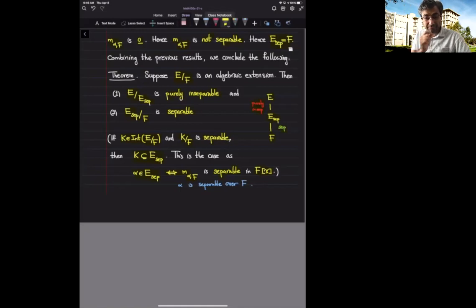This is not the case for normal extensions. If E over F is normal, then E over every intermediate subfield is normal. But an intermediate subfield is not necessarily normal over the base field.